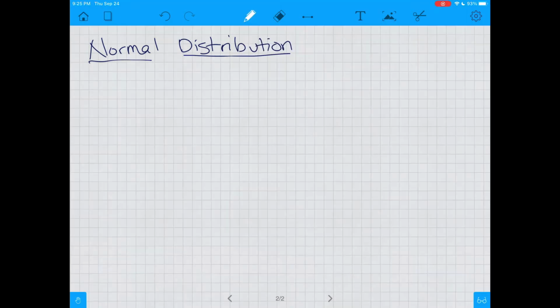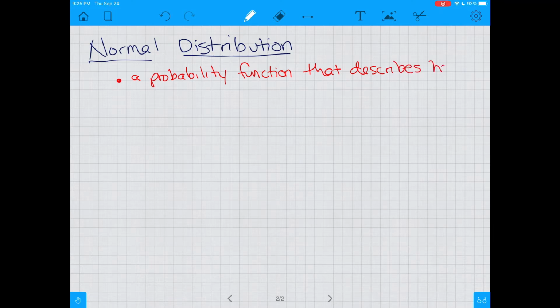So the normal distribution is a probability function that describes how the values of a variable, a quantitative variable, that is, are distributed.